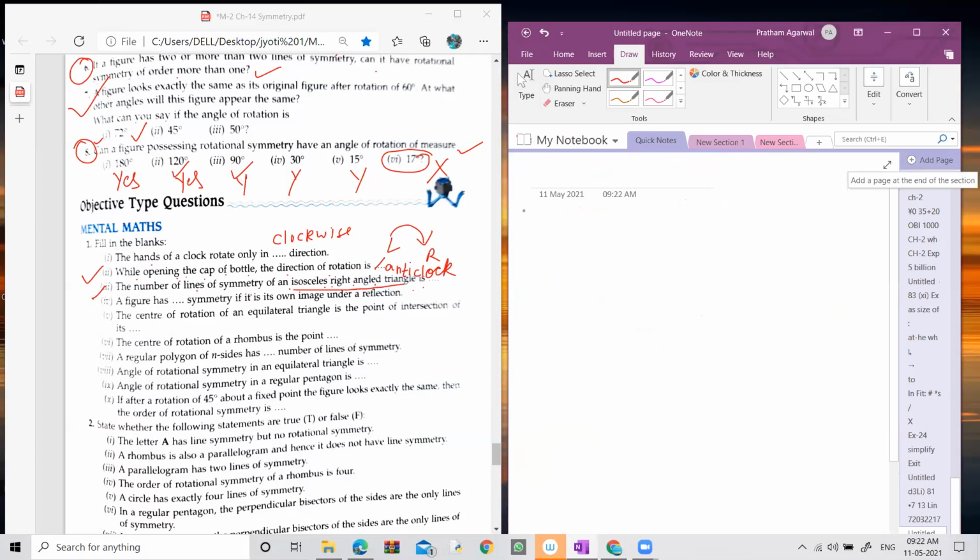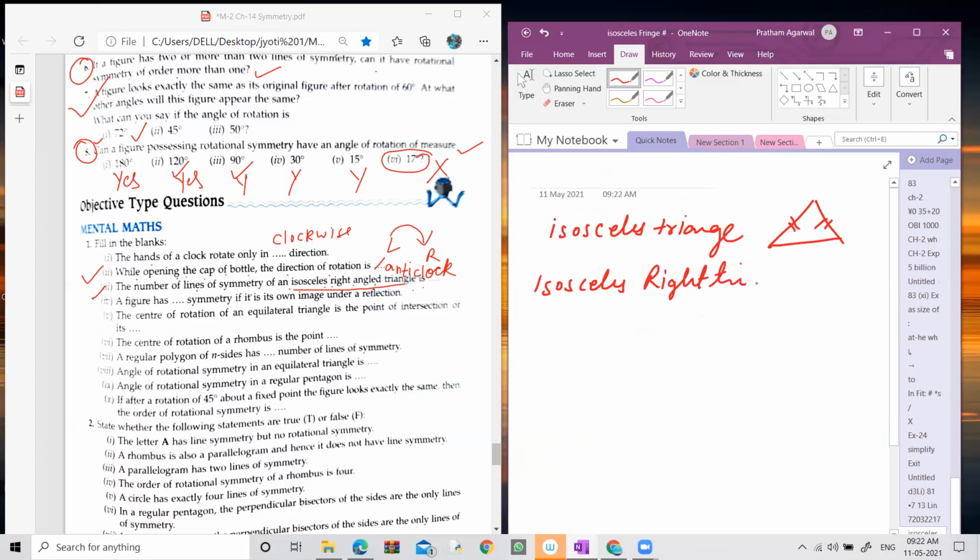No, that is only the isosceles triangle. Now there is a difference between an isosceles triangle and an isosceles right angle triangle. In an isosceles triangle, two sides are equal to each other, but there's no restriction for any angle. But if you are taking an isosceles right angle triangle, then one angle should be 90 degrees. Two sides are equal in this triangle, but one angle should also be 90 degrees. This type of isosceles triangle is said to be an isosceles right angle triangle.